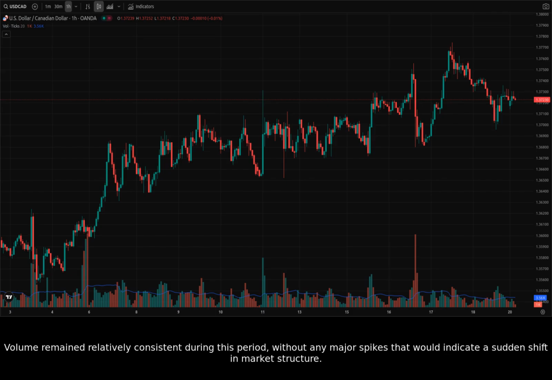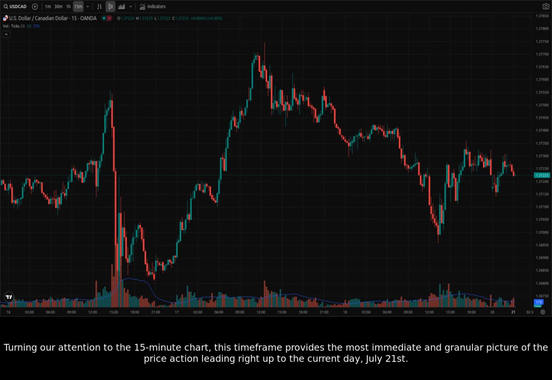Volume remained relatively consistent during this period, without any major spikes that would indicate a sudden shift in market structure. This kind of gradual, trending movement on an hourly chart can offer scalpers and day traders opportunities to follow the prevailing trend. It emphasizes the importance of identifying minor support and resistance zones within larger trends for tactical entry and exit points. Turning our attention to the 15-minute chart, this time frame provides the most immediate and granular picture of